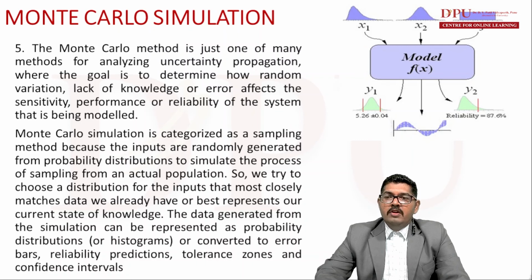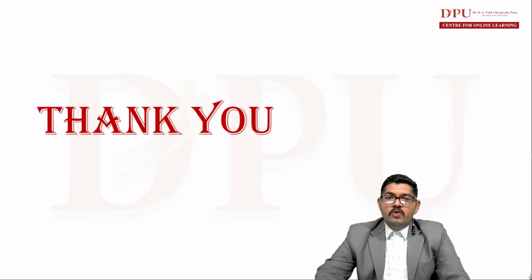We can have confidence intervals shown here in the output variable y. These two vertical lines are nothing but the confidence intervals. This is a sine wave type of output. Then we have a confidence interval again in the y2 variable. So this is how we can generate outputs.